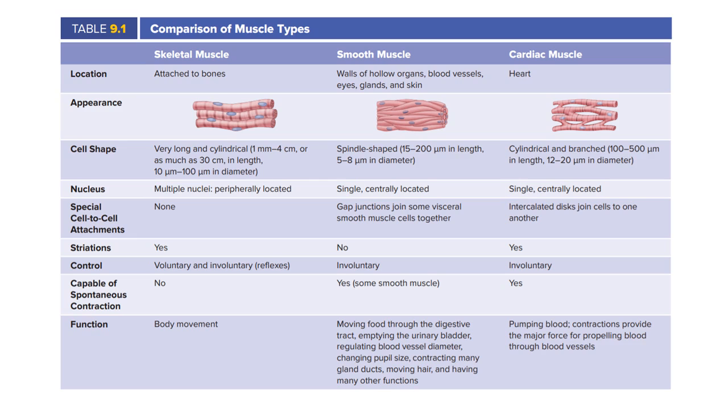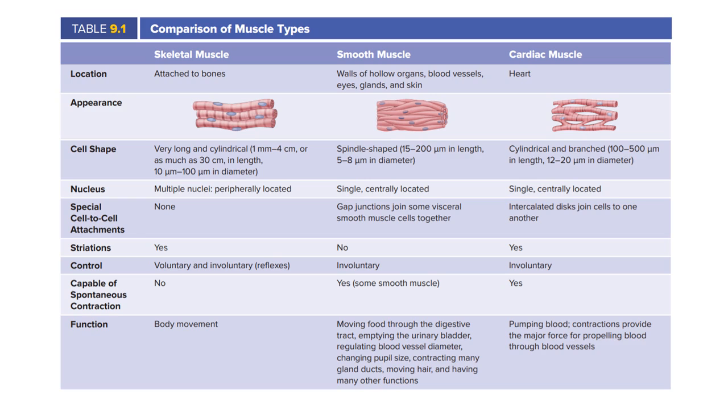Comparison of muscle types. So we have three different muscle types. We have skeletal, smooth, and cardiac muscles. In comparing these muscle types, we'll only focus on these three aspects: location, control, and function. So for the skeletal muscle, these are the muscles that are attached to the bones. These are voluntary and responsible for body movement.